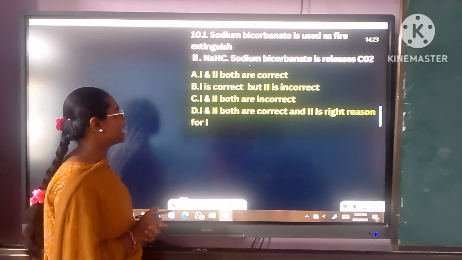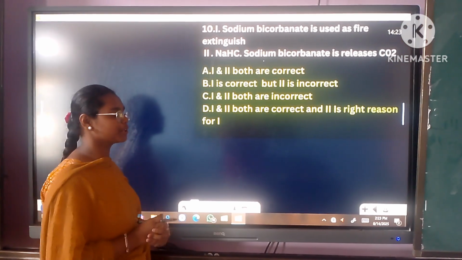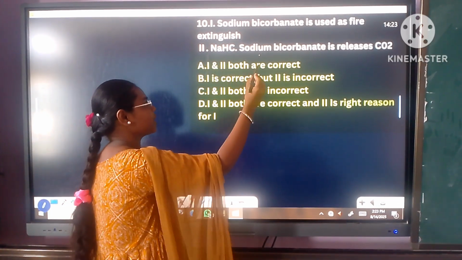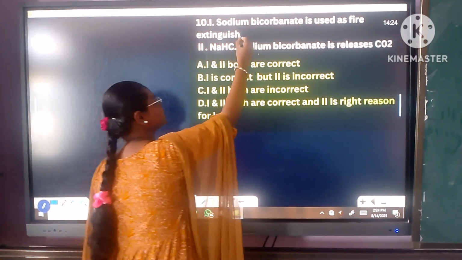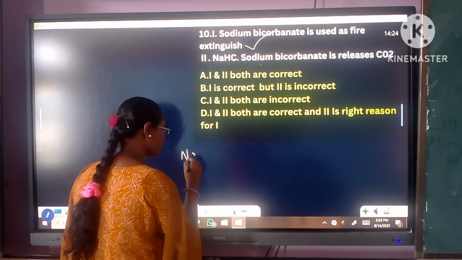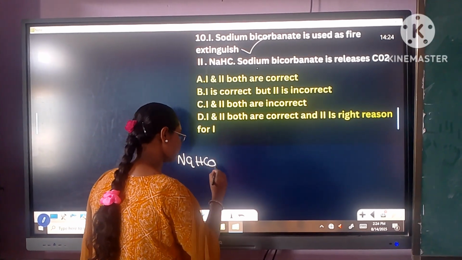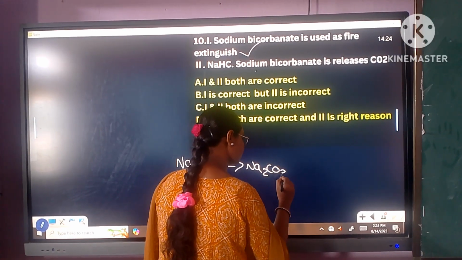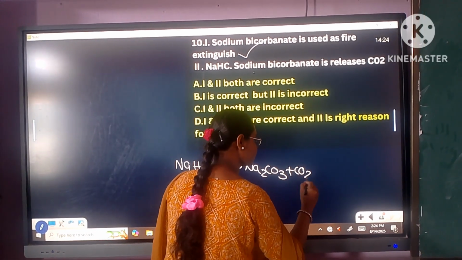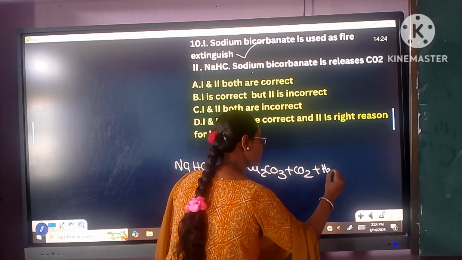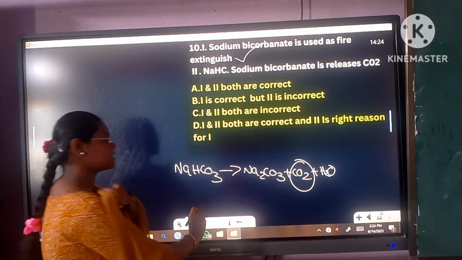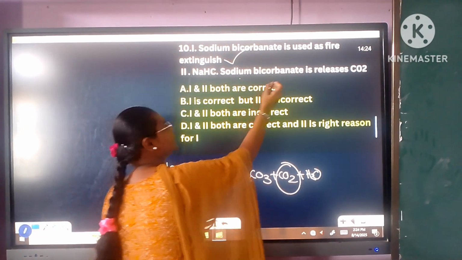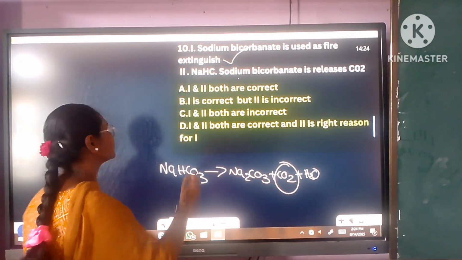Sodium bicarbonate is used as fire extinguisher. NaHCO3, sodium bicarbonate, releases carbon dioxide. And sodium bicarbonate is used as fire extinguisher. Right answer. NaHCO3 gives rise to Na2CO3 plus carbon dioxide plus water. NaHCO3 releases carbon dioxide. So that's why it acts as fire extinguisher.